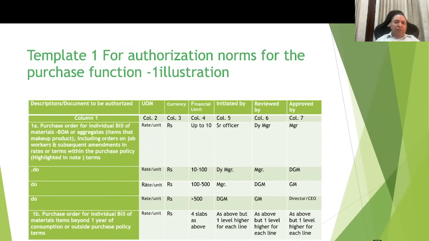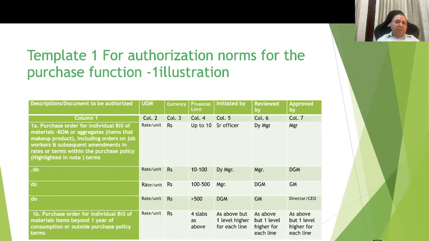Now, I'm giving a few templates. The first template is for authorization norms for the purchase function with one illustration. Now, let's look at this. This comprises 7 columns. Column number 1 is the description of the document or item to be authorized. Number 2 is unit of measurement. Column 3 is the currency. Column 4 is the financial limit. And next one is who initiates, who can review, column number 6, and finally who can approve. So there are different norms being suggested.